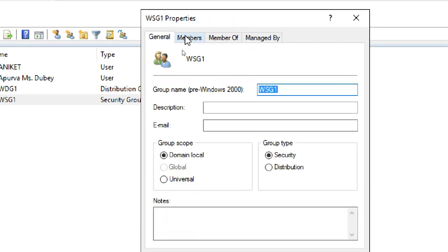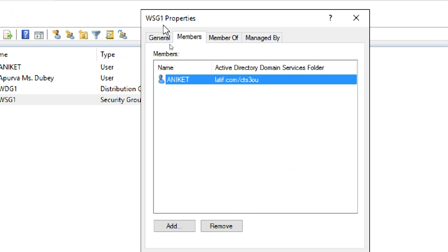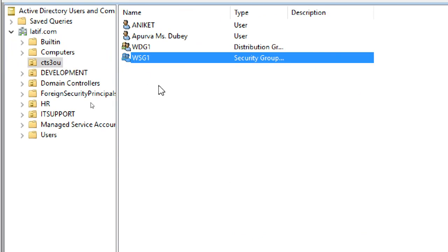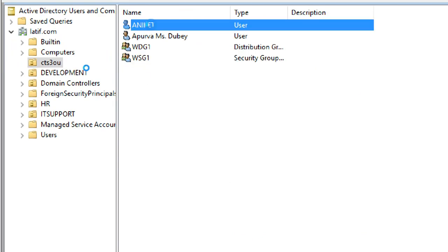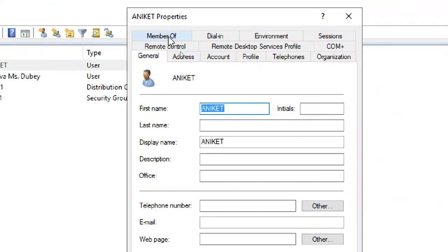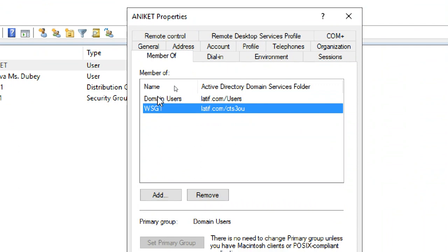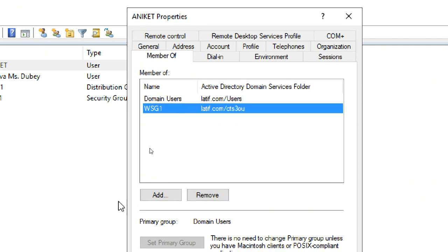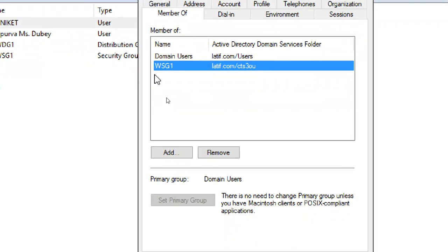Now I add a user to this group, WSG1. Apply. Okay. Now I'm going to Aniket,